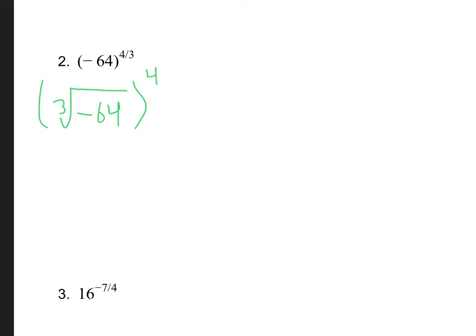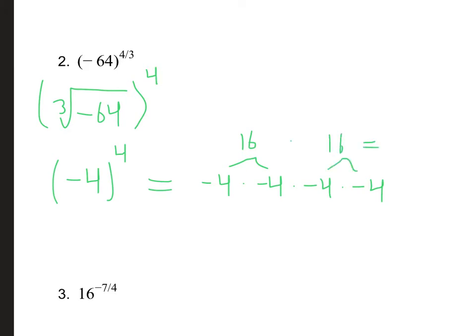And so the third root, the cube root of negative 64, is going to be negative 4. Why? Because negative 4 times negative 4 times negative 4 is going to give me negative 64, right? And then that to the fourth power doesn't just go away. So negative 4 to the fourth power is negative 4 times negative 4 times negative 4 times negative 4. Negative 4 times negative 4 is positive 16. So 16 times 16, I don't expect you guys to know that off the top of your head, but it is going to be 256.